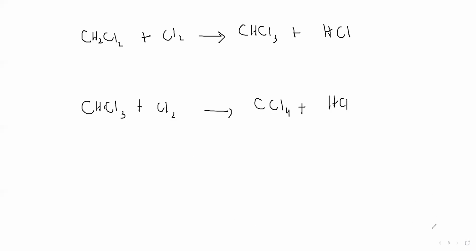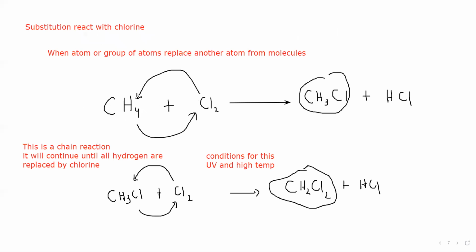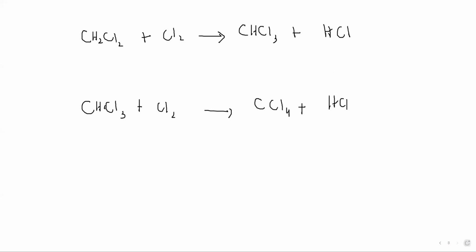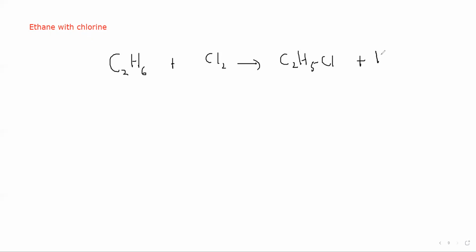So alkanes undergo a substitution reaction. The term substitution reaction means one chlorine atom enters and one hydrogen is replaced. So if I have ethane reacting with chlorine, all the alkanes react in the same manner. Ethane means C2H6 plus Cl2. What will be the product? C2H5Cl plus HCl.